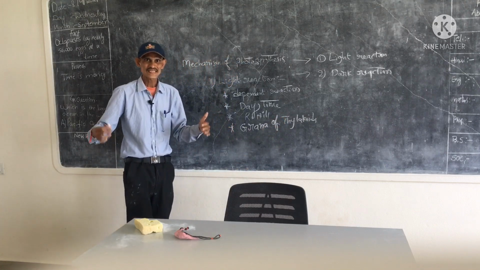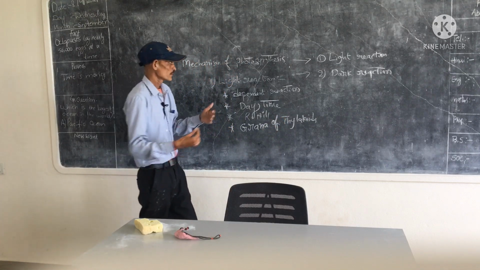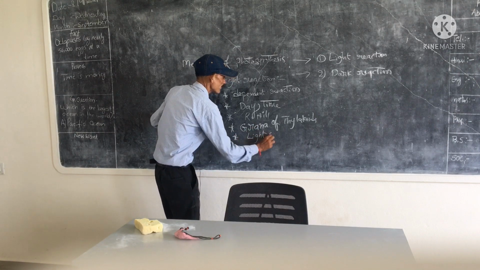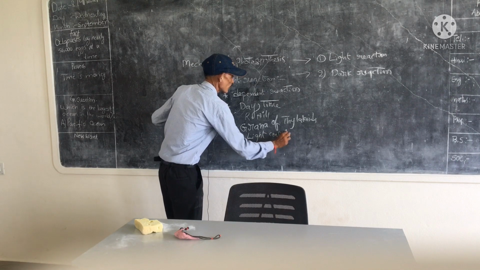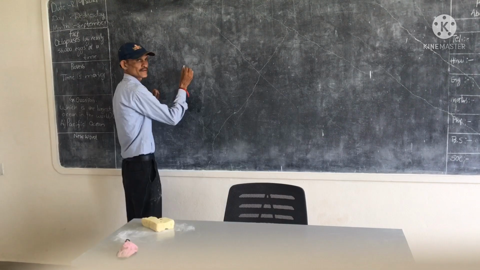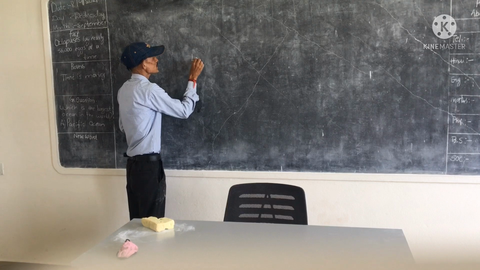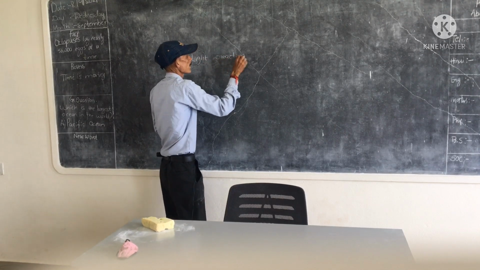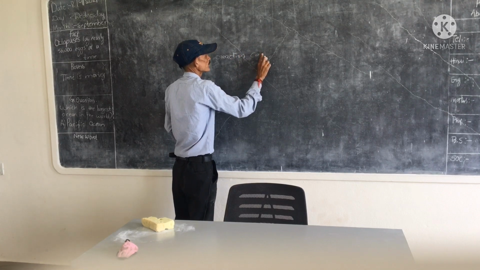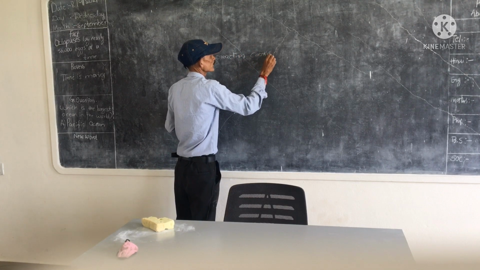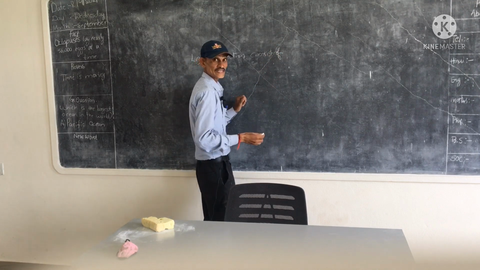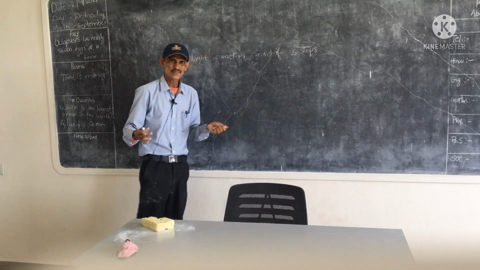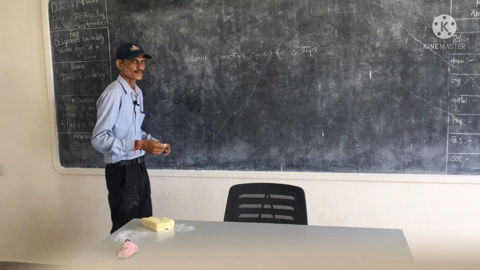Next, light reaction consists of 3 steps. Generally we can observe 3 steps in light reaction.